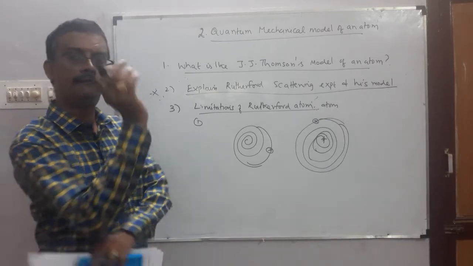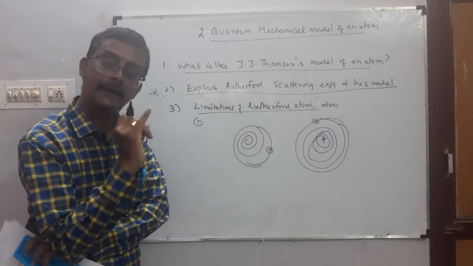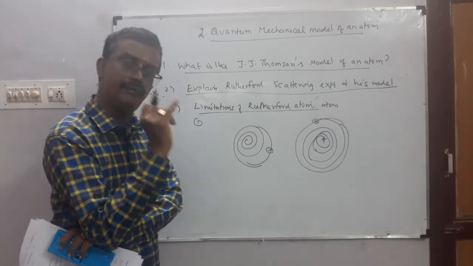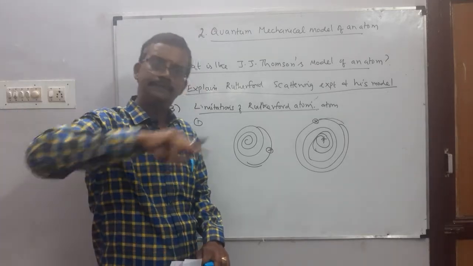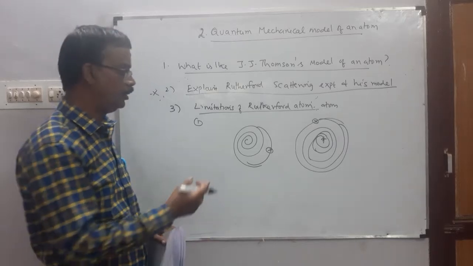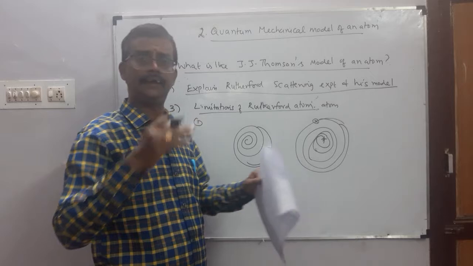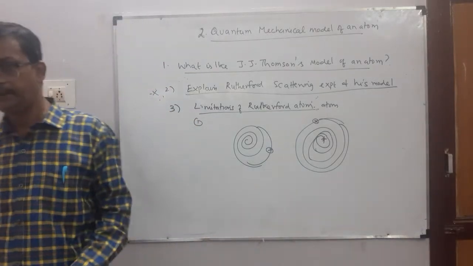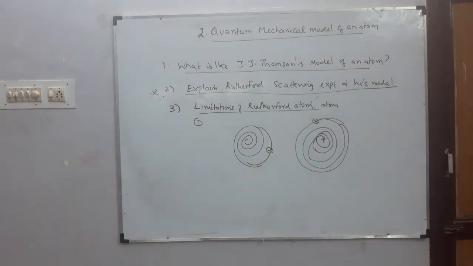First limitation, the theory of electromagnetic radiation revealed that moving charged particle continuously loses its energy in the form of radiation. So in an atom, the moving electron loses its energy and finally collapses into the nucleus.